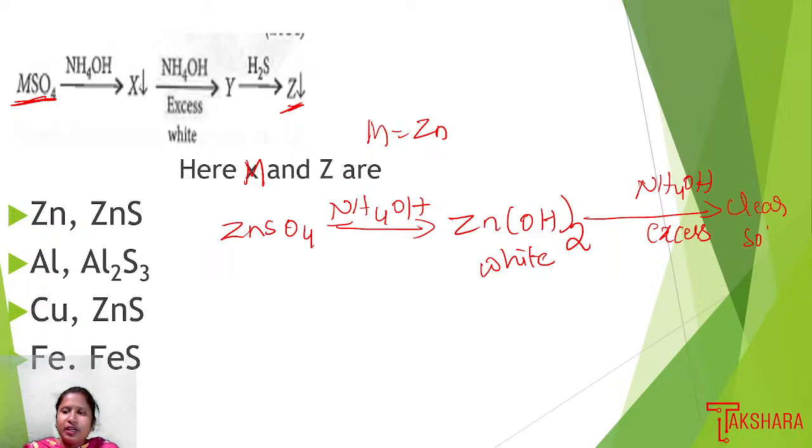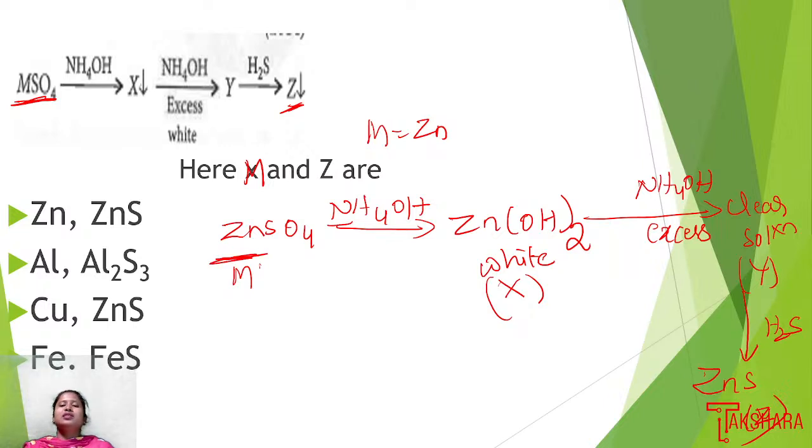The solution will become clear. So if we write this as X and this one as Y, then when we pass H2S gas through the clear solution, we get the product zinc sulfide, which is represented as Z. So M is the zinc metal, Z is zinc sulfide, X is zinc hydroxide, and Y is a clear solution.